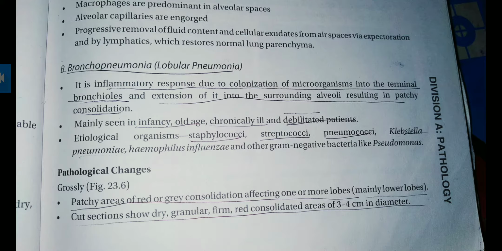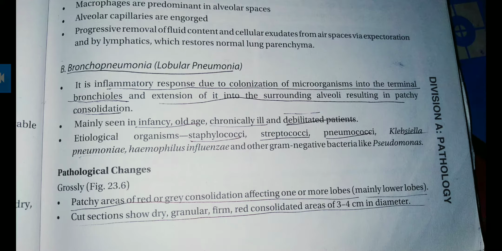Means here there is an inflammatory response due to the colonization of microorganisms in the terminal bronchioles. Colonization means microorganisms will be in large number and they will affect the terminal bronchioles, and there will be extension of it into the surrounding alveoli, resulting in patchy consolidation.